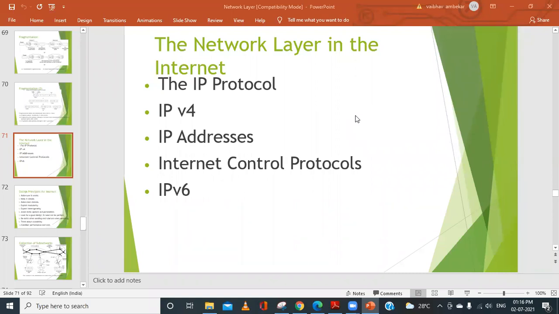Why are we learning these different algorithms? What is our objective? Routing, right? Yes or no? What is the basic task of the network layer?